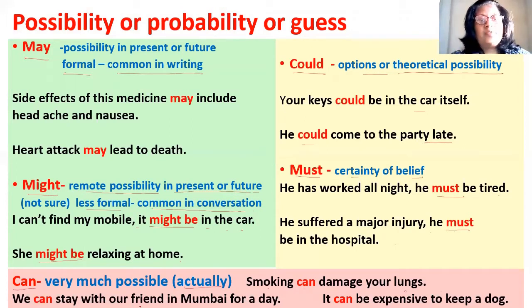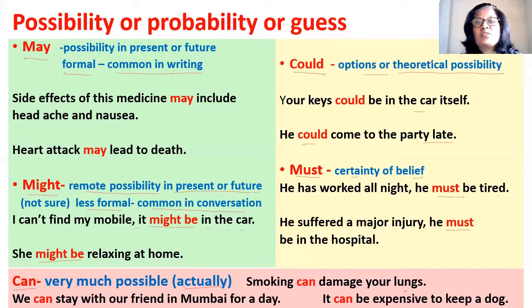Then we can stay with our friend in Mumbai for a day. So we can stay with our friend. We are going to Mumbai. So there is a possibility, and it is really possible that we can stay with our friend in Mumbai for a day. It can be expensive to keep a dog. So if you keep a dog, it can be expensive. So it is actually possible. So must expresses certainty, and can also expresses something which is actually possible.